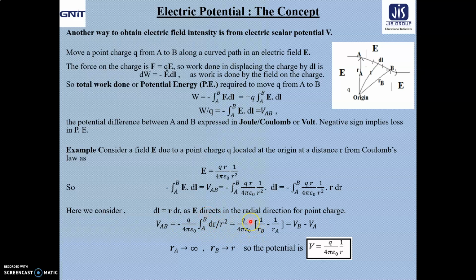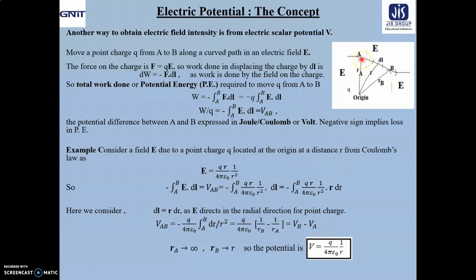By putting the limits, we finally get VAB equals Q by 4 pi epsilon naught into 1 by R, where the upper limit is B. So 1 by RB minus 1 by RA, where RA and RB represent the value of R at point A and at point B with respect to the origin. That is equal to VB minus VA. So Q by 4 pi epsilon naught into 1 by RB minus 1 by RA equals VB minus VA. That means VAB, the potential difference, is represented as VB minus VA.